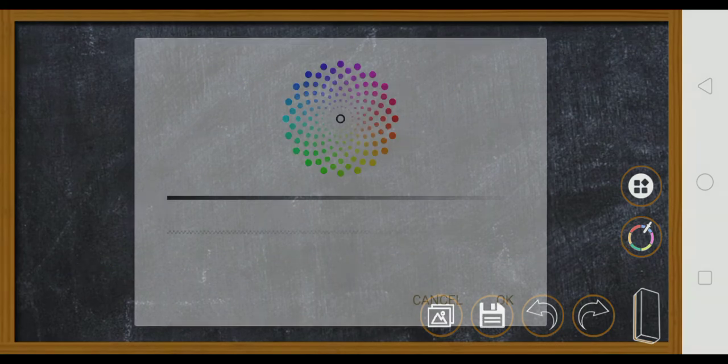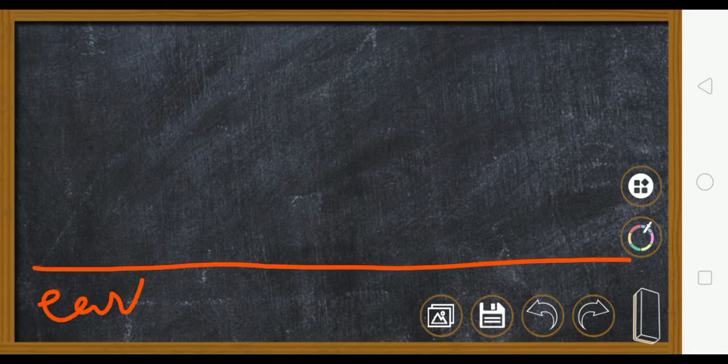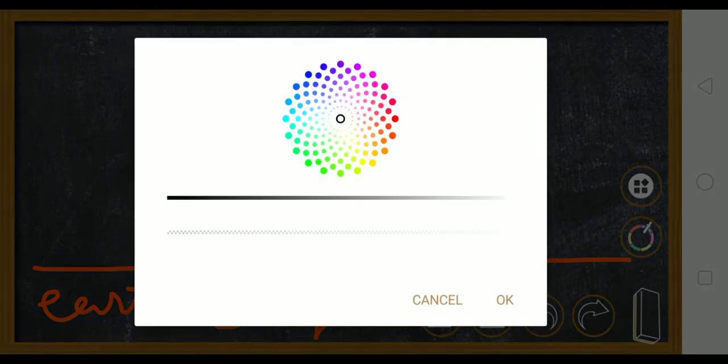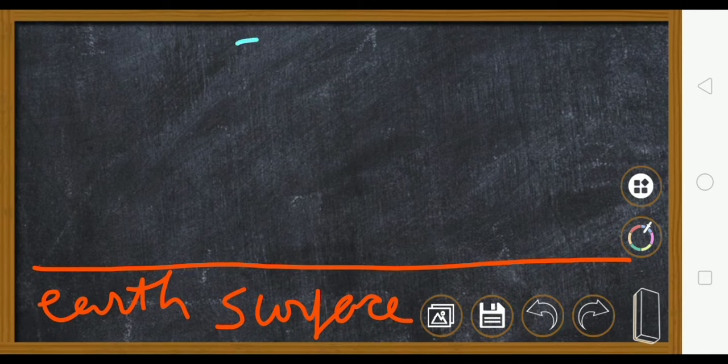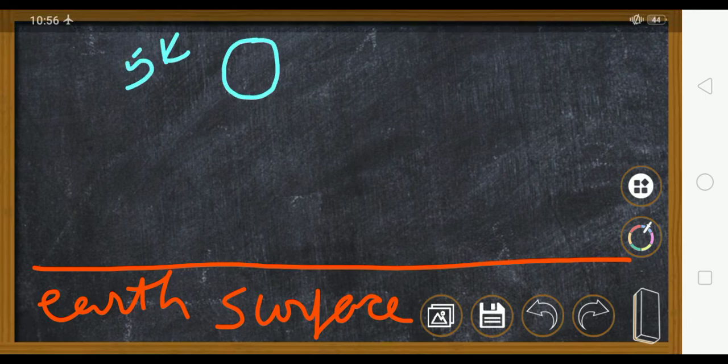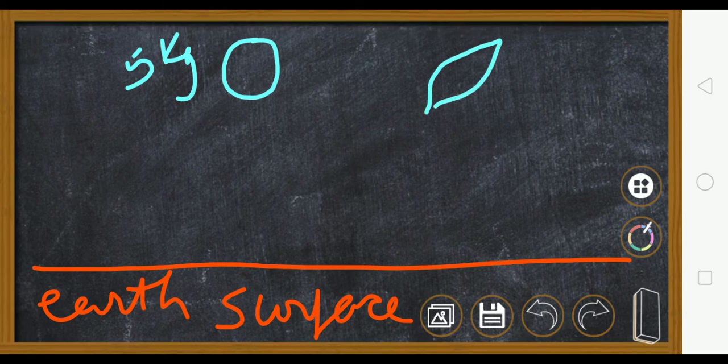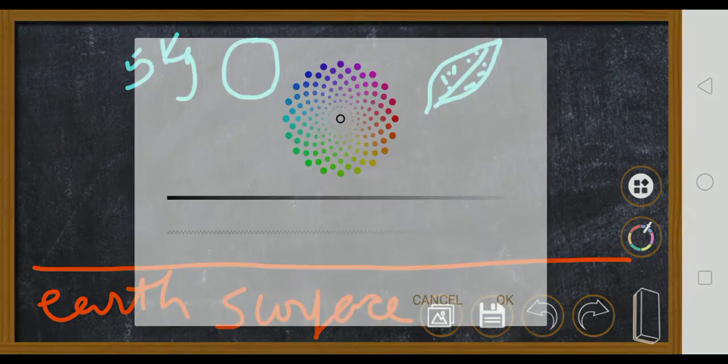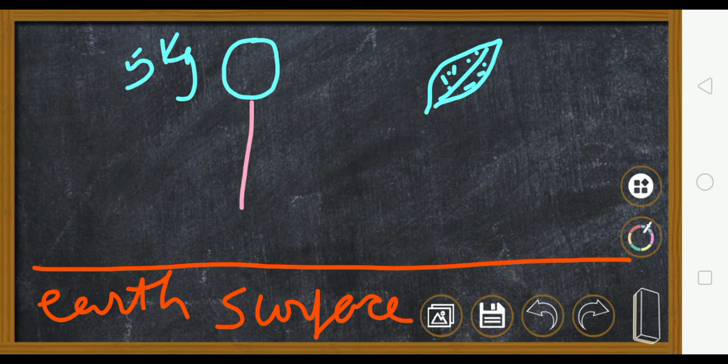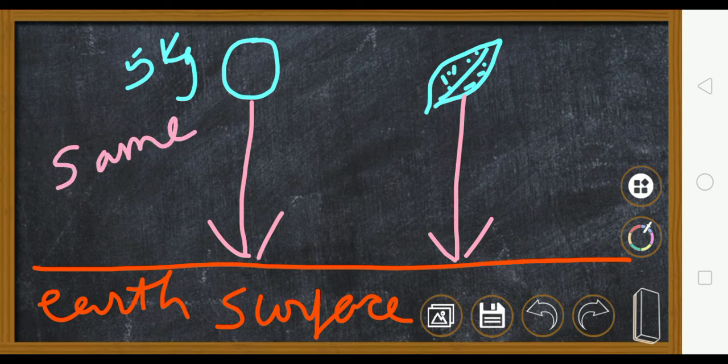This means that if, now this is the Earth surface, and if I take two bodies, one I take a body having 5 kg, it is a stone, and second body I take a very light feather, and if I am going to drop both of them down, both should actually reach at the same time.